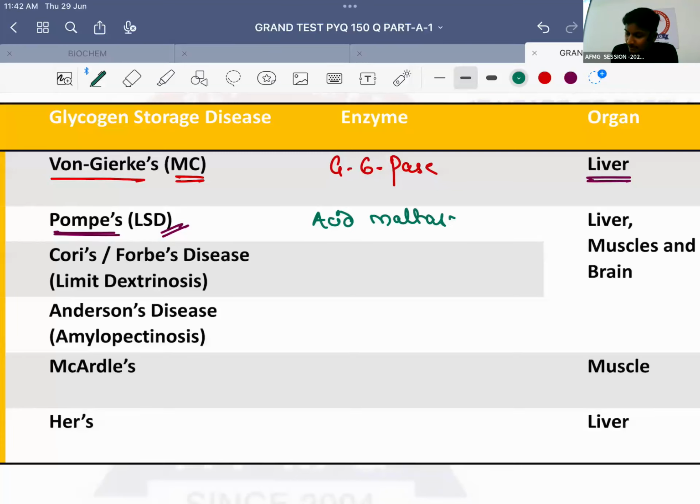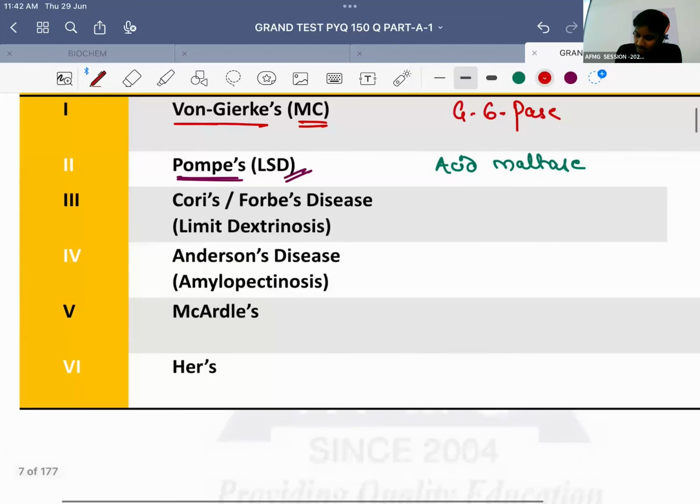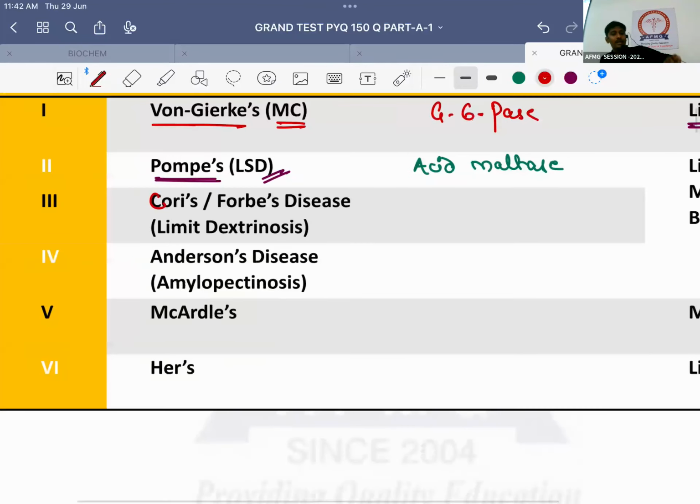Okay. Next, type 3 and type 4. Easy, right? Type 3 is C. Type 3 is Cori's disease, also known as Forbes' disease, also known as limit dextrinosis. The enzyme deficiency will be called debranching enzyme. So what comes after C?